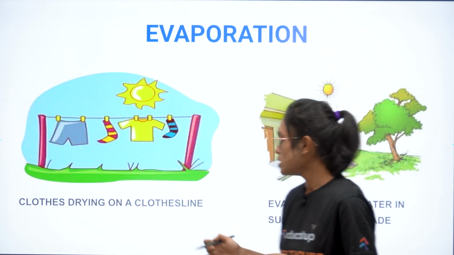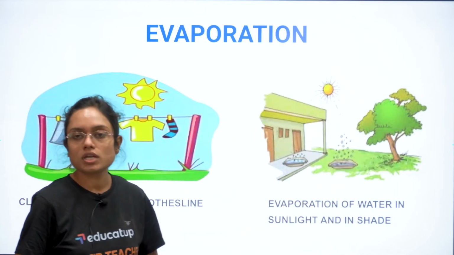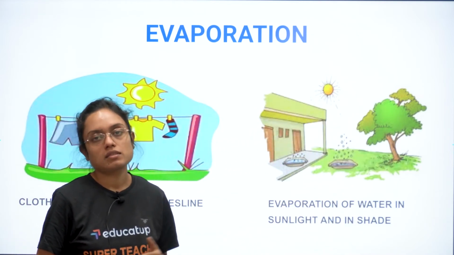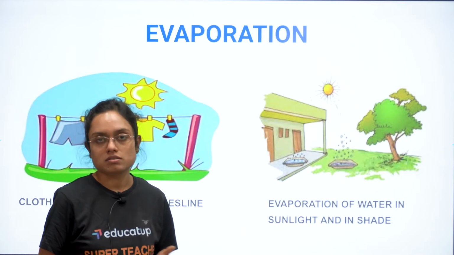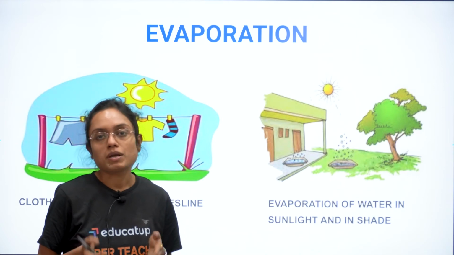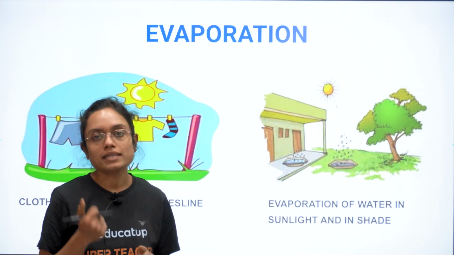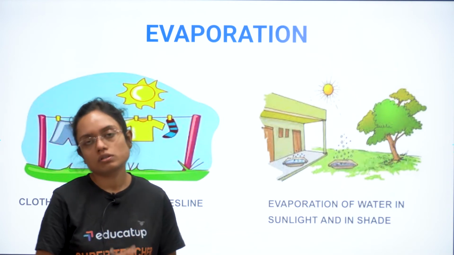Now the next question is evaporation of water in sunlight and in shade. At which place will the evaporation of water be faster, in sunlight or in shade? The answer is but obvious, in sunlight, because in shade water is not getting that warmth or high temperature so that it can be converted to water vapor.